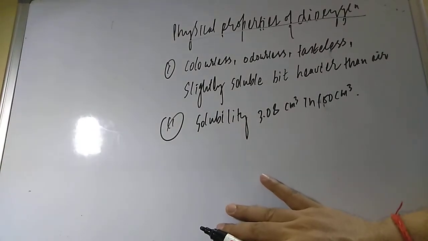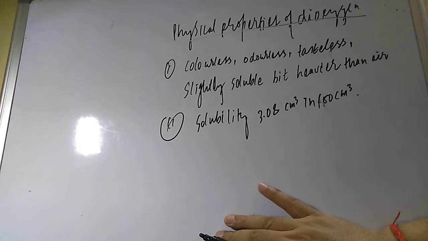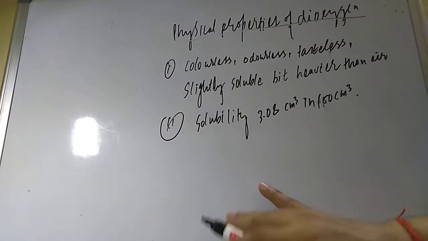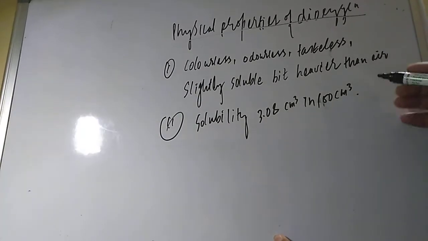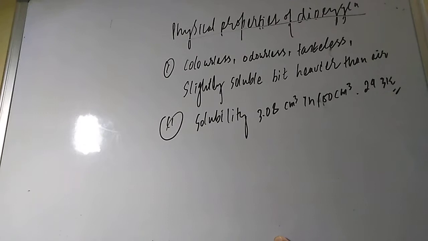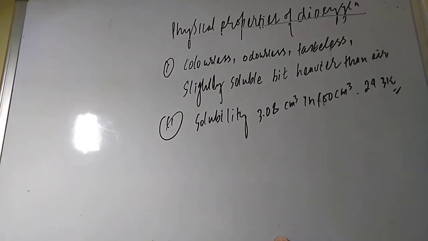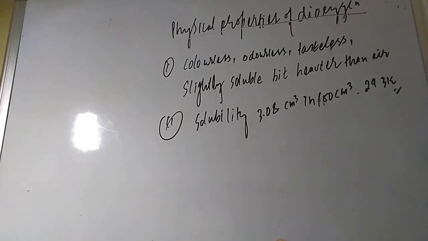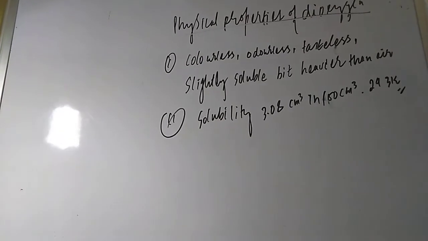And what temperature we have to maintain, student? 293 Kelvin we are talking about, around 25 degrees Celsius. Now student, this much solubility is enough for aquatic life.